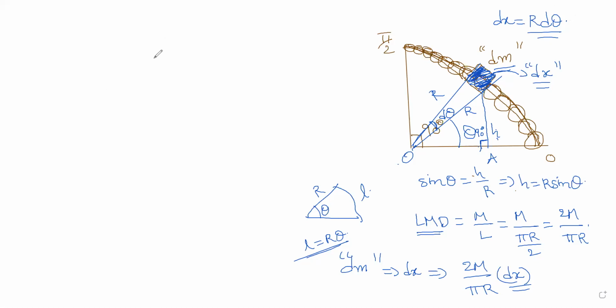So I get dm as, this is the most important step, dm as 2m by pi r times dx, that is r d theta, right? R gets cancelled, finished. So 2m by pi d theta. This we got. Now dm is equal to 2m by pi d theta. I got it. Now after that, this is a very simple step.